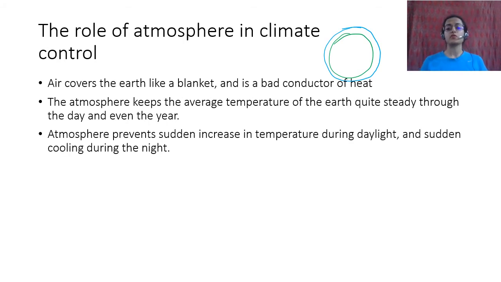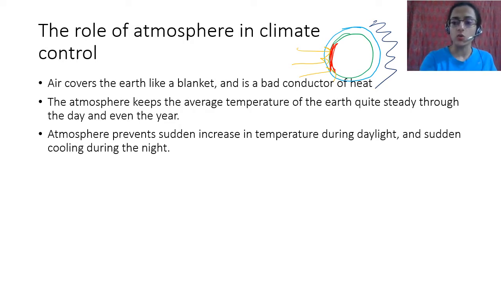If there was no atmosphere, then the sunlight would have come and heated up these parts very hot, right? And where there is darkness, when there is no sunlight, it would have become very cold, right? So diurnal range, what is diurnal?